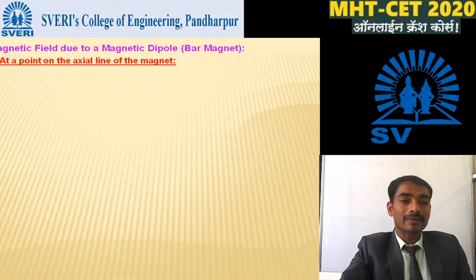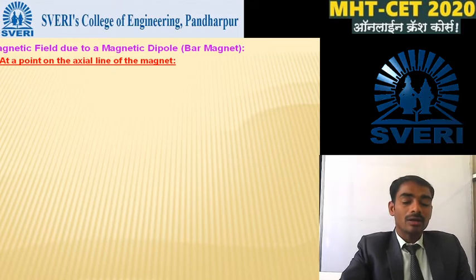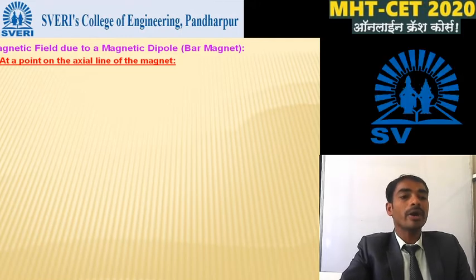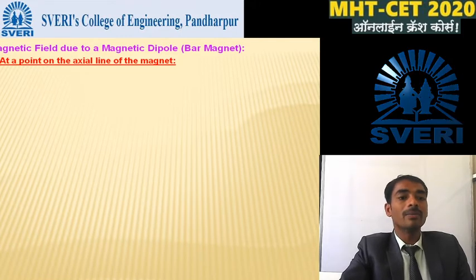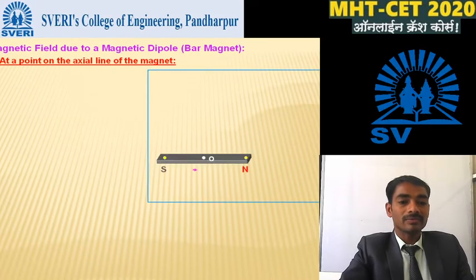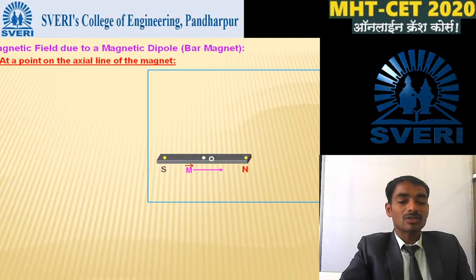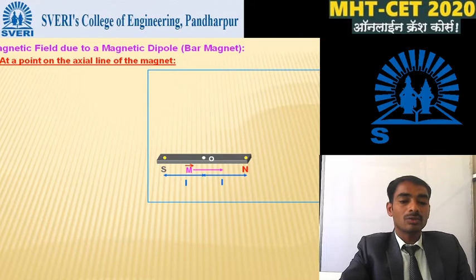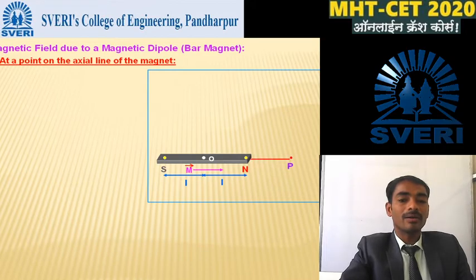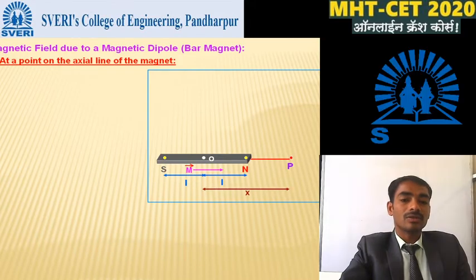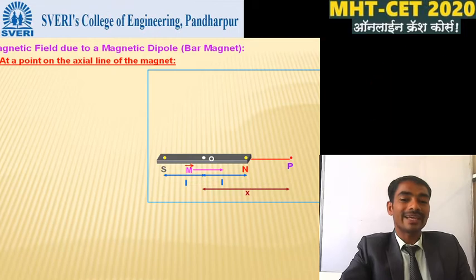Okay, so now we discuss the magnetic field due to a magnetic dipole or the bar magnet. There are some points, in which the first point is at a point on the axial line of the magnet. Okay, so this is the figure. In that figure, one magnet, south pole, north pole, magnetic moment, 2L length of that magnet. Considering point P on the axis, the distance from the center of the magnet to point P is x.